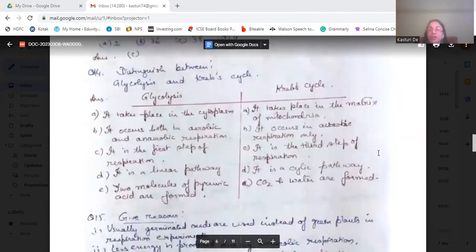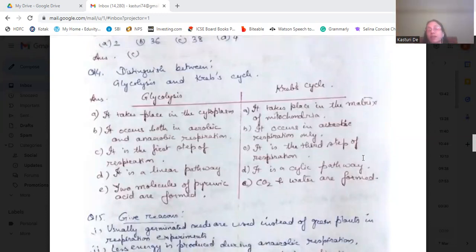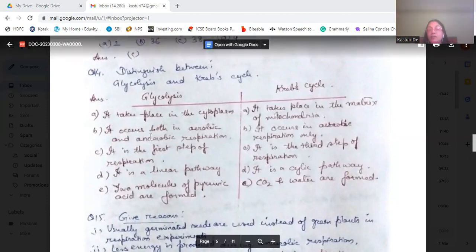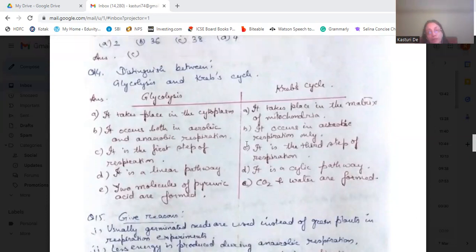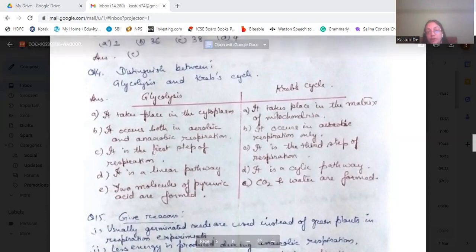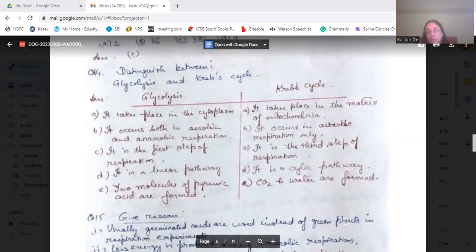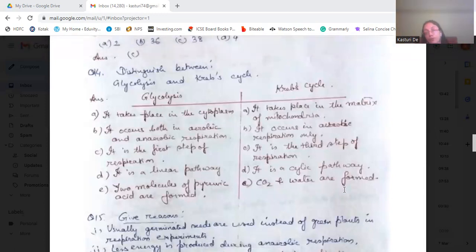Now, to distinguish between glycolysis and Krebs cycle. Glycolysis takes place in the cytoplasm. Krebs cycle takes place in the matrix of the mitochondria. Glycolysis occurs in aerobic and anaerobic respiration, whereas Krebs cycle occurs in aerobic respiration only. Glycolysis is the first step of respiration. Krebs cycle is the third step of respiration. Glycolysis is a linear pathway, whereas Krebs cycle is a cyclic pathway. In glycolysis, 2 molecules of pyruvic acid are formed, whereas in Krebs cycle, carbon dioxide and water are formed.